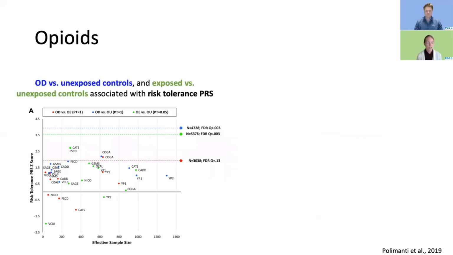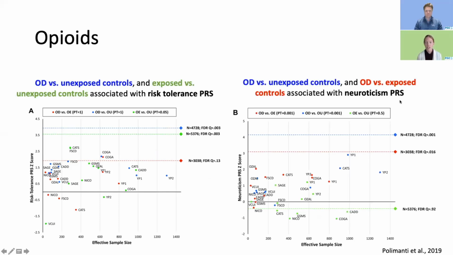I also want to point out some interesting results from an earlier GWAS of opioid dependence, and this is by Renato Polimanti et al. He looked at a polygenic risk score, or PRS, for risk tolerance and a polygenic risk score for neuroticism. If we look at the risk tolerance PRS, Renato saw significant associations with two of the contrasts that he tested.